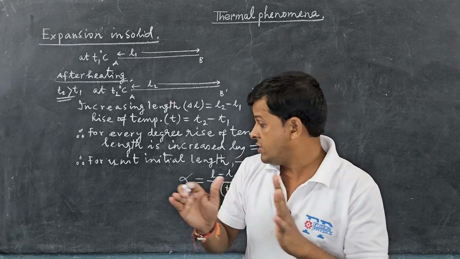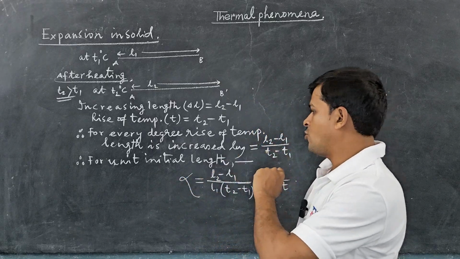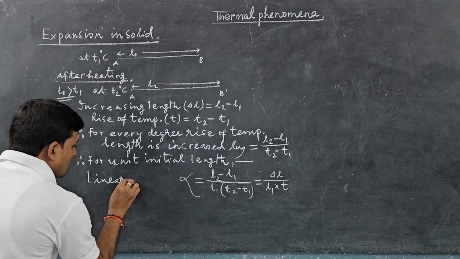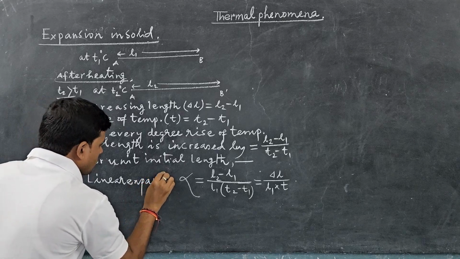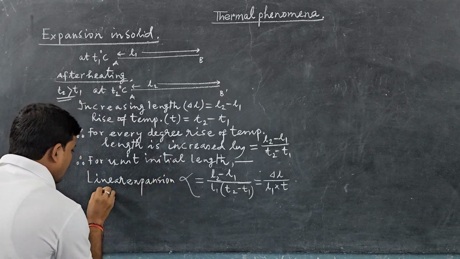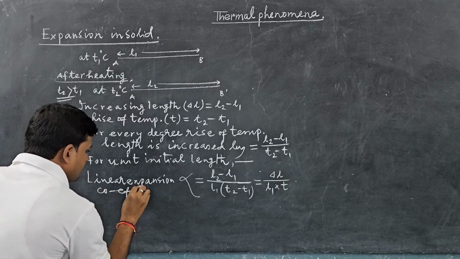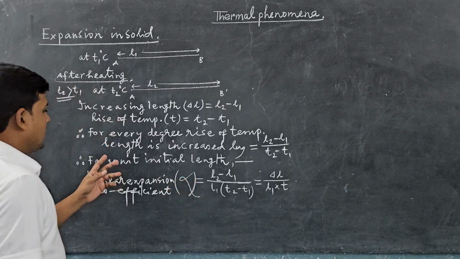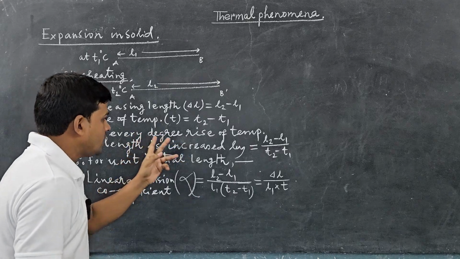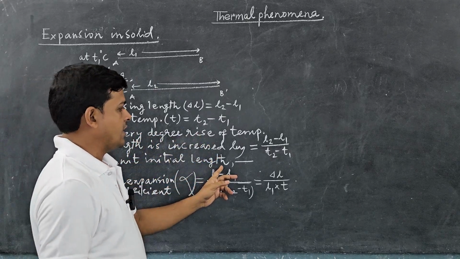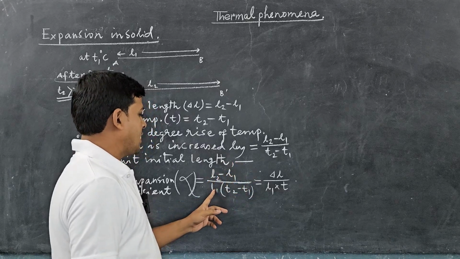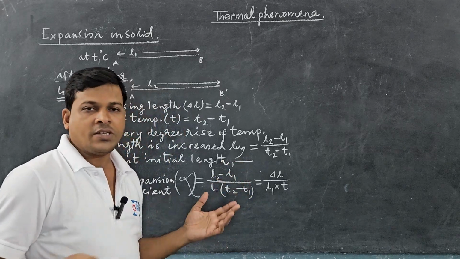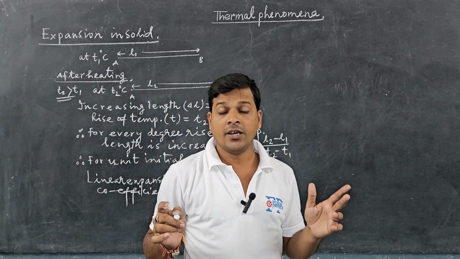But what will be the unit of it? In case of the alpha, the linear expansion coefficient, that is the increase in length per unit degree rise of temperature for unit initial length. This will be (L2 minus L1) by L1 into (T2 minus T1). This is called alpha.